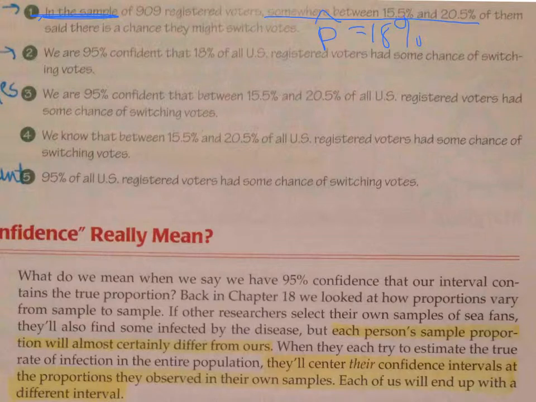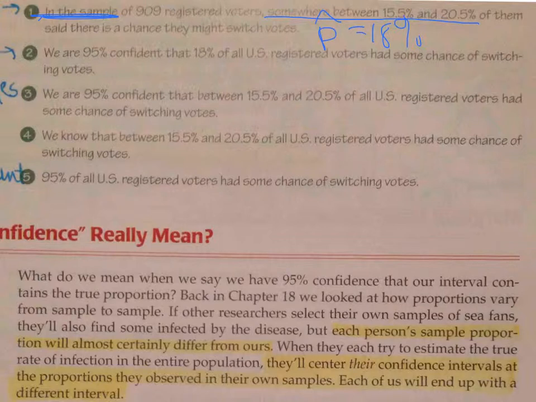What I'm trying to discuss here is, based on the sample, I think somewhere between 15.5 and 20.5% of the population would switch their vote. So you're actually being wishy-washy on something that you're sure of. I'm sure in the sample, 18% said they'd switch their vote. So that one's out.